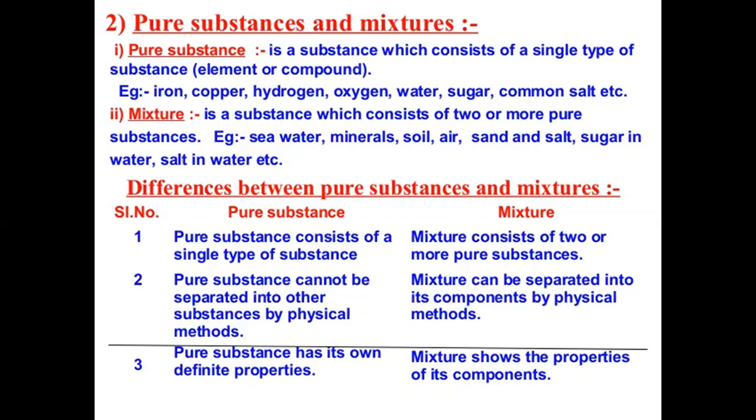Differences between pure substances and mixture. Pure substances consist of a single type of substance. Mixtures consist of two or more pure substances. Pure substance cannot be separated into other substances by physical methods. Mixture can be separated into its components by physical methods. Pure substance has its own definite properties. Mixture shows the properties of its components.